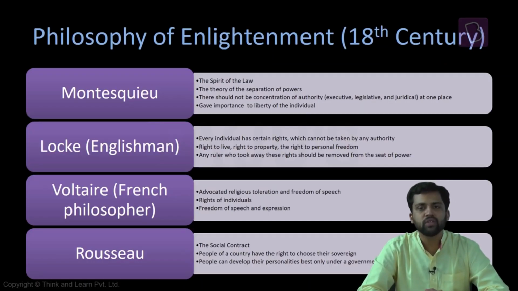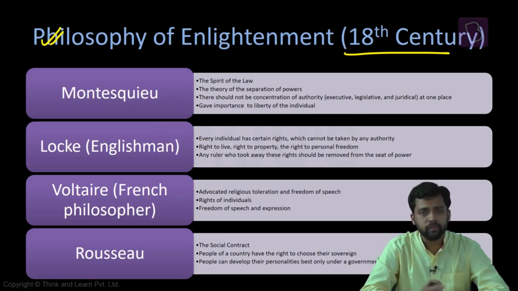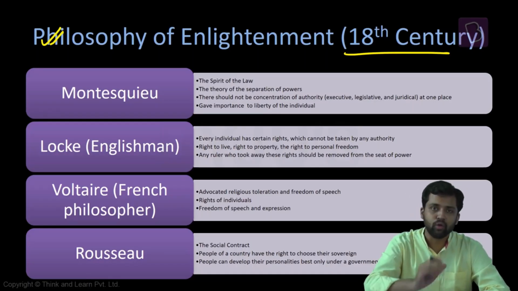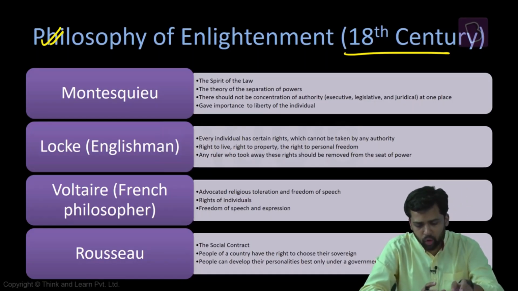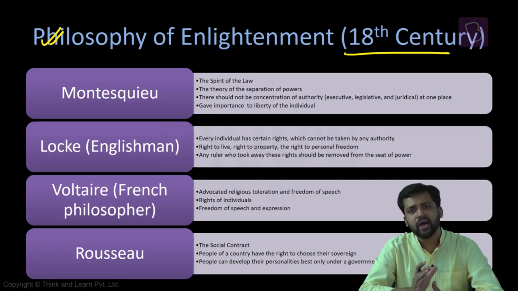Another very important development during this period was the philosophy of the Enlightenment, the 18th century period. Again, this particular development is also impacting the French Revolution. So many of the ideas in the French Revolution have also been impacted by the philosophy of some of these thinkers. So what we will do is look at some of the important concepts proposed at this point of time, some of the important thinkers, and how it is going to impact sociology and the emergence of sociology.